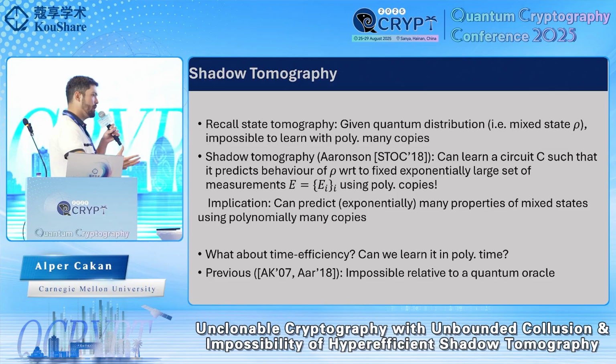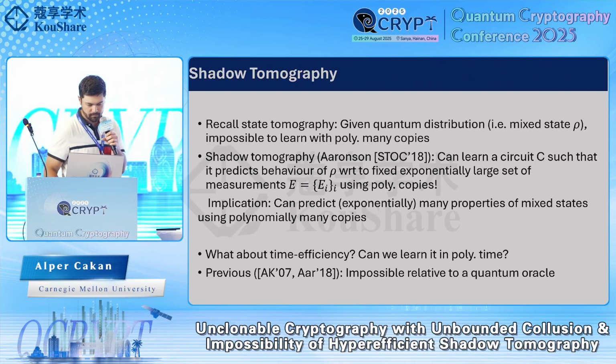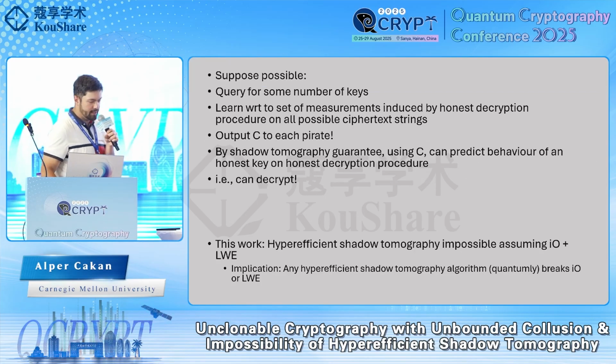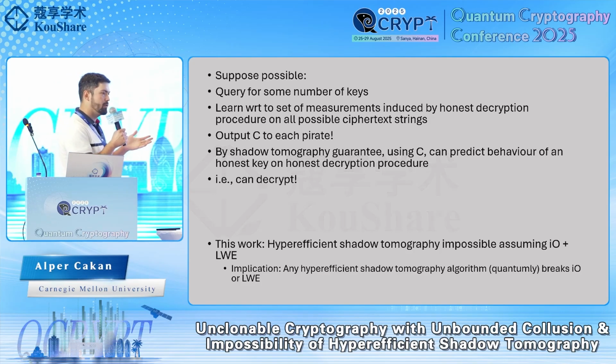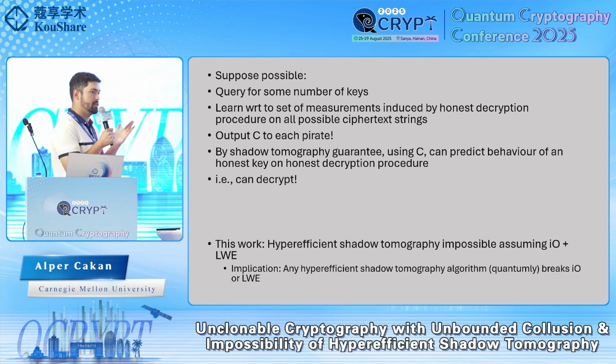in some information theoretic model where we're assuming that the procedure has access to some quantum unitary oracle and the states are also associated with this unitary oracle. And coming back to the connection between shadow tomography and copy protection, our claim is that if copy protection in this fully collision resistant setting is possible, then shadow tomography must be impossible. Because if shadow tomography is possible, you can do the following attack to any copy protection scheme.